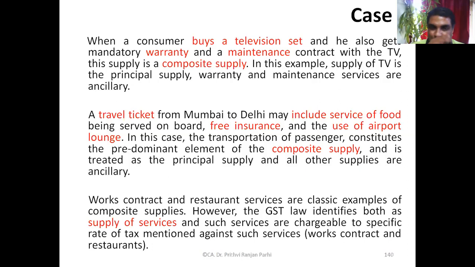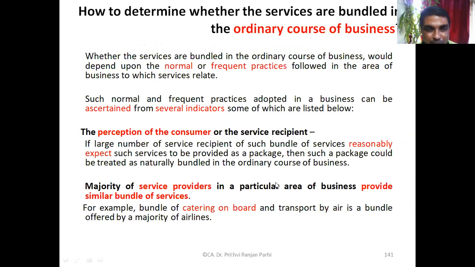However, for these two, works contract and restaurant services, GST law has clearly identified that both are supply of services. There is no confusion because GST law has clearly identified them. For other issues, we have to think whether they are principal supply, mixed supply or composite supply.